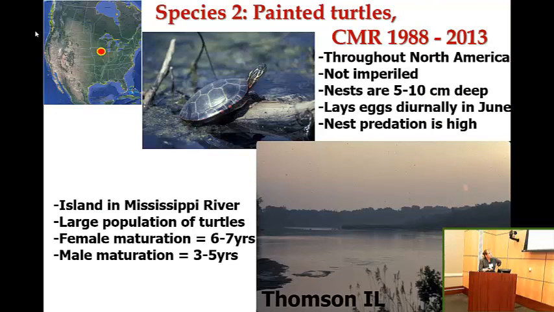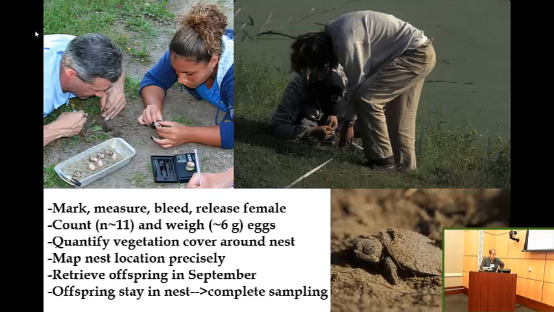Okay, species number 2, painted turtles. We have mark-recapture data from 1988 through 2013. These are nest layers. They lay eggs diurnally in June, and as I mentioned, nest predation is high. This is a population from an island along the Mississippi River in Illinois. It's a large population of turtles. Females mature between 6 and 7 years of age, and males mature younger, between 3 and 5 years of age.